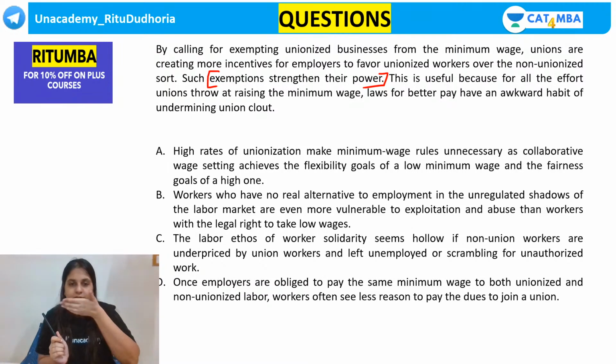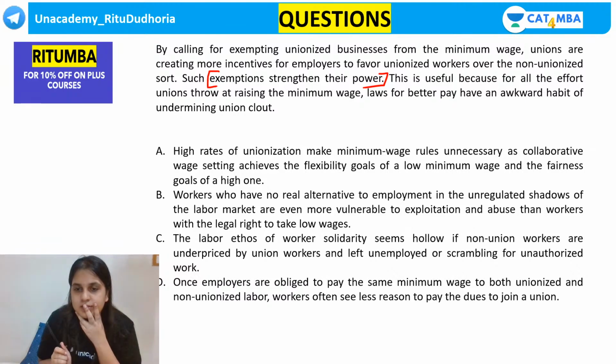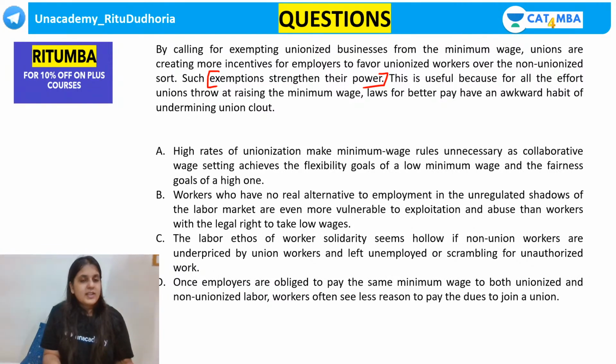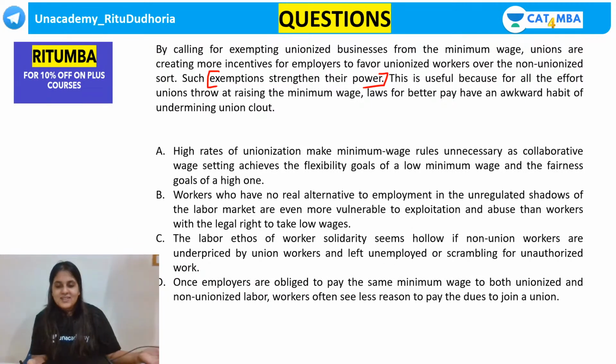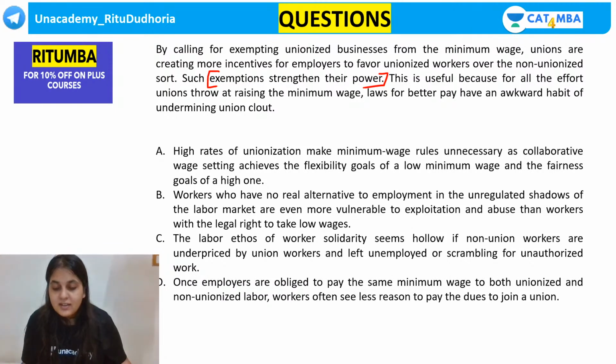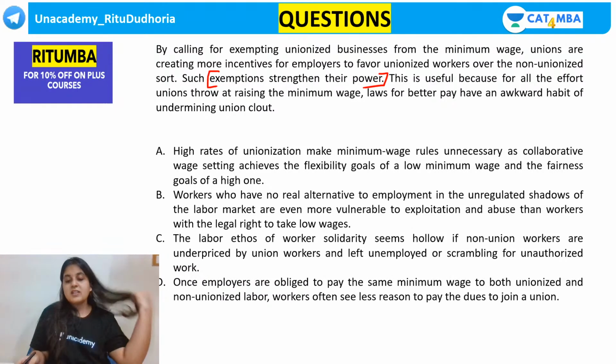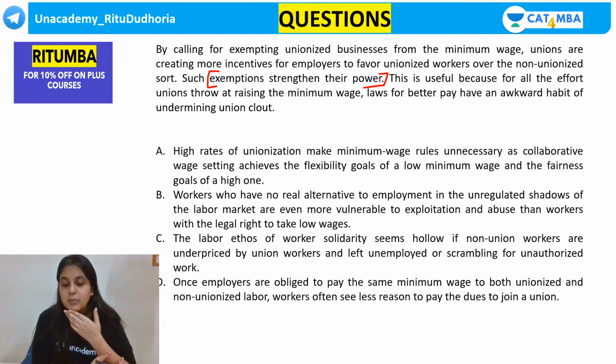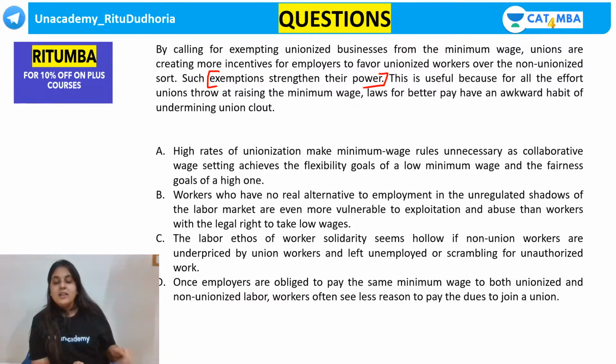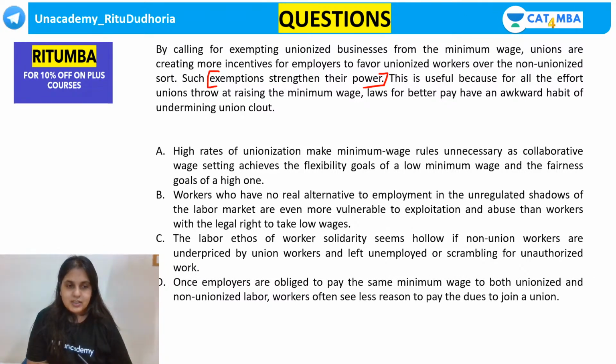Employers' power. What about the others? Unions. Okay, some are saying employers, some are saying unions. Whose power does it strengthen? There is confusion. Parth says unions, Sakshi says unions, Kshitij says employers. Okay. Guys, please understand the question a little carefully. Let's focus on the question.